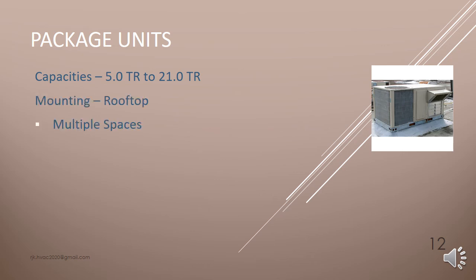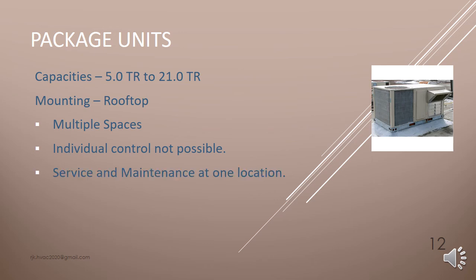Package units. The capacity ranges from 5 TR to 21 TR. These are basically roof mounted, located on the terrace. These units can serve multiple spaces. However, individual control is not possible. The service and maintenance is possible at one location without disturbing the occupied zones. This unit requires return ducting to take the return air back to the unit.